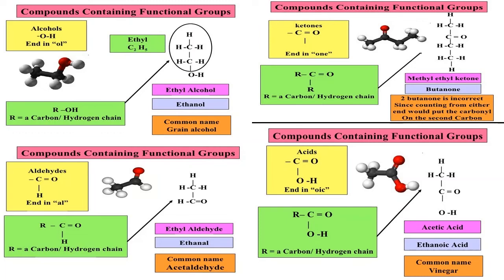The ester linkage is C double bond O, then O. You can say C double bond O. Next is the carboxyl group. How is it prepared? It is formed by carbonyl and hydroxyl. When both join, it forms the carboxyl group. So do you understand? What is the carboxyl group? It is the combination of the hydroxyl group and the carbonyl group.